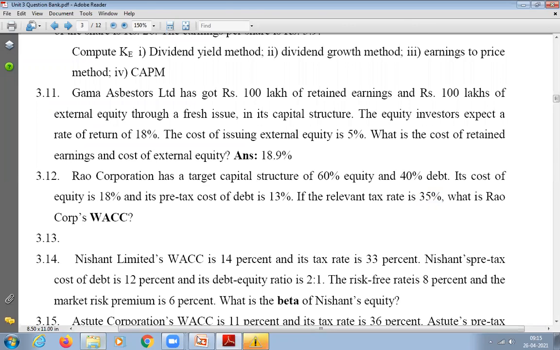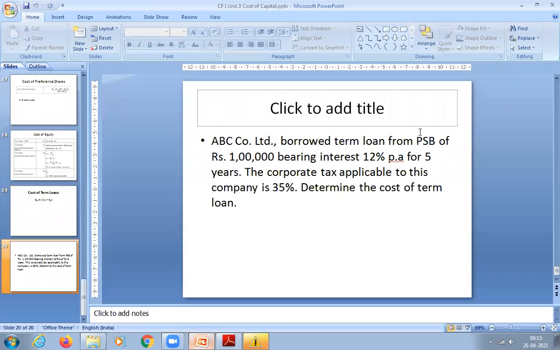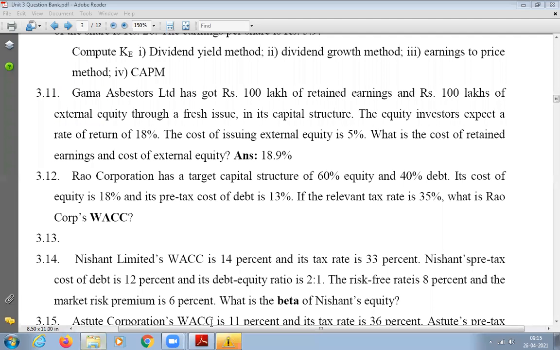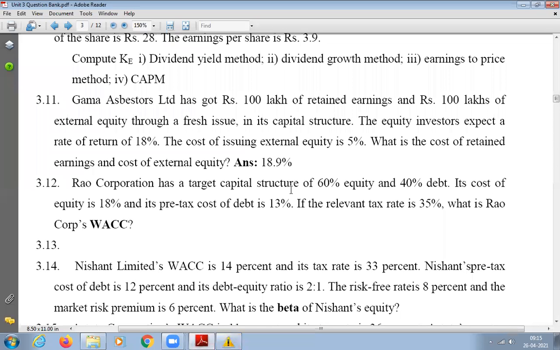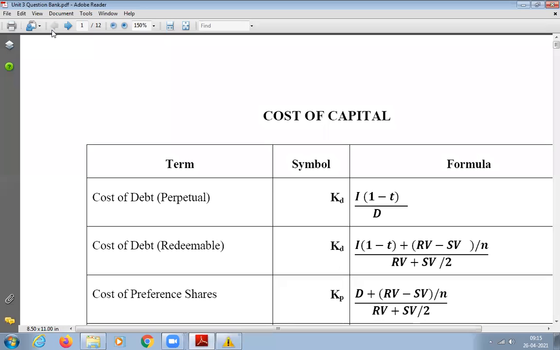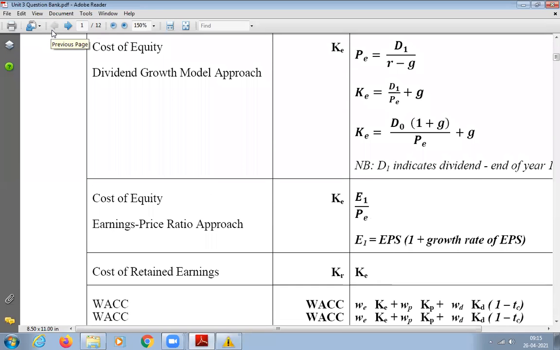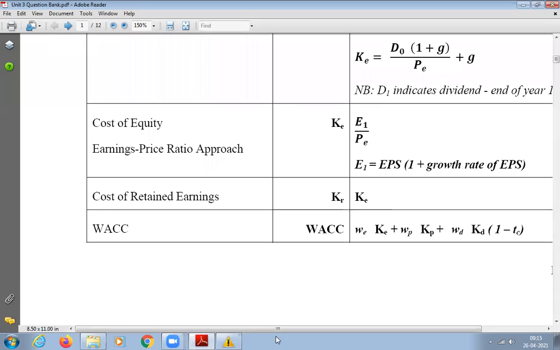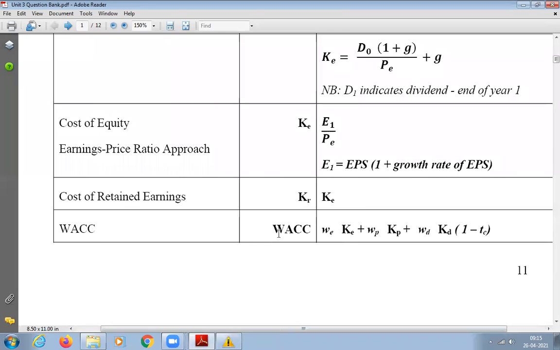So what is the formula of WACC? Did we discuss that earlier? I think it is there in the question bank, page number 1. Can you see the WACC formula there? This is weighted average cost of capital. So how is it calculated? WE into KE plus WP into KP plus WD into KD into 1 minus TC.